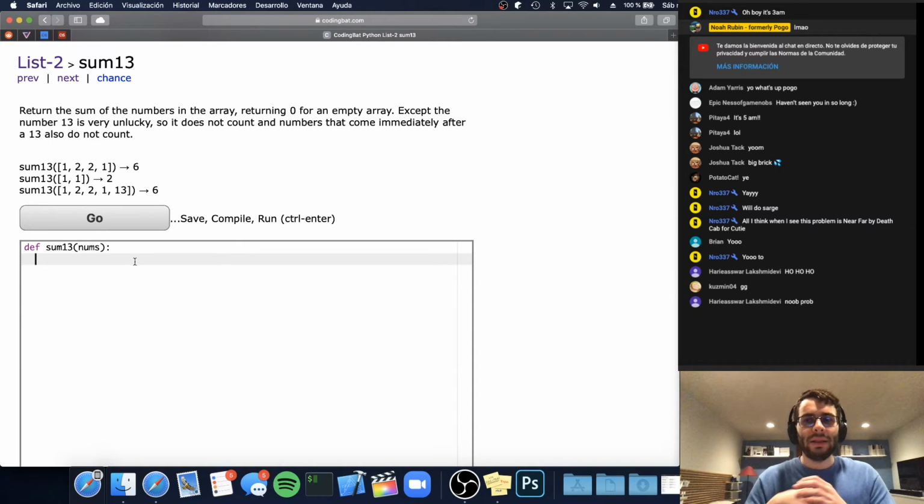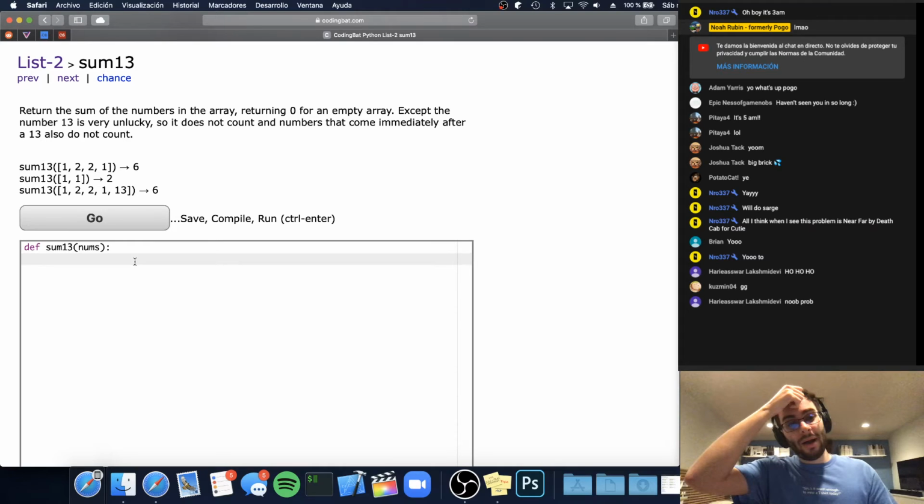Let's try the next problem. We're almost done. There's only 3 problems left, and then all of the other ones that I skipped are even easier, and these are easier than I was expecting. I think those logic ones were the only interesting ones. Return the sum of the numbers in the array, returning 0 for an empty array, except the number 13 is very unlucky, so it does not count, and numbers that come immediately after a 13 do not count.